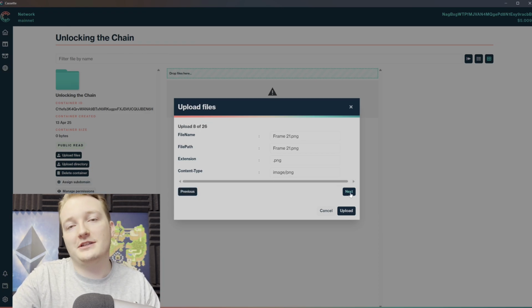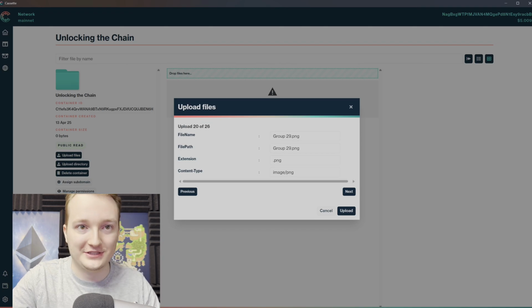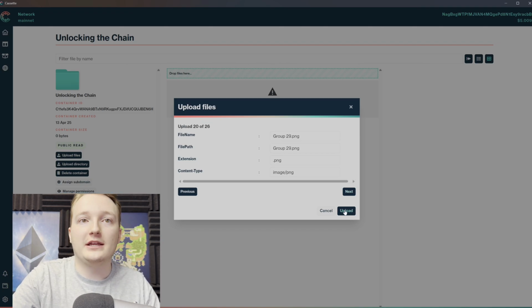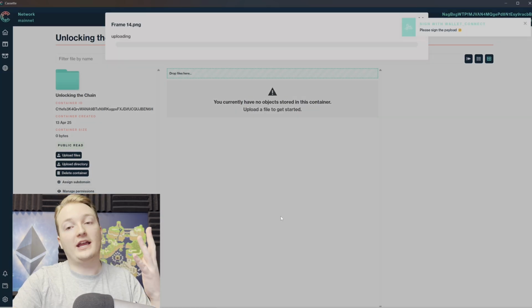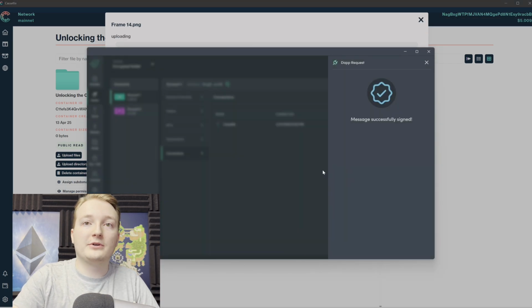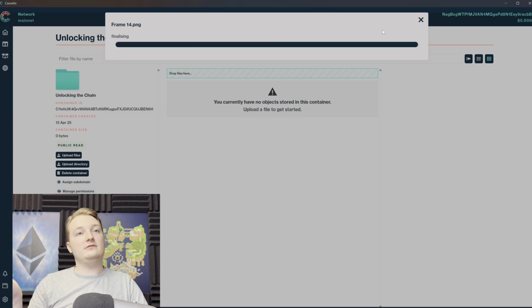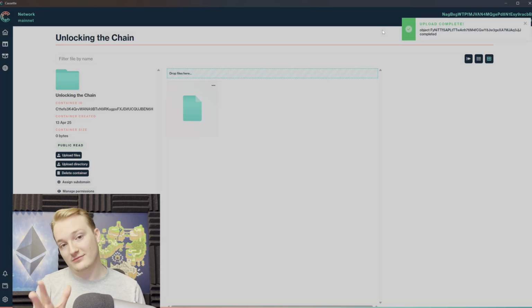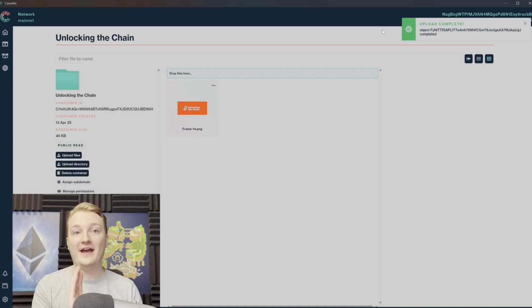Basically, this is a bunch of images of my UTC logo or potential variations of it. I'm going to hit upload here, and obviously the first thing I have to do is sign this transaction. I'm going to authenticate, and then it's going to upload the entire folder and its contents onto the blockchain in a decentralized way, which is awesome. It's that easy.